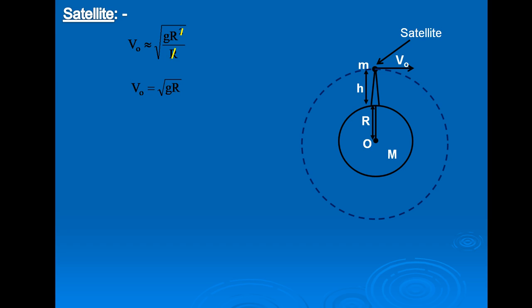Therefore, we get VO equal to square root of g R, that is, the orbital velocity is equal to square root of acceleration due to gravity into radius of the Earth. Here g is the acceleration due to gravity at the surface of the Earth, and capital R is the radius of the Earth. Put this as equation number 5.